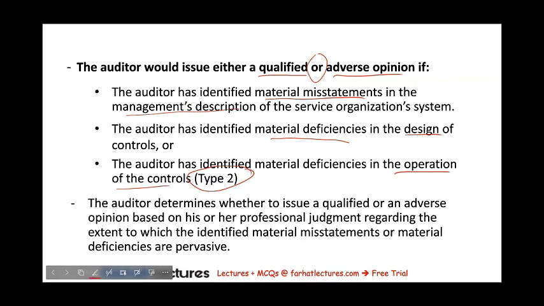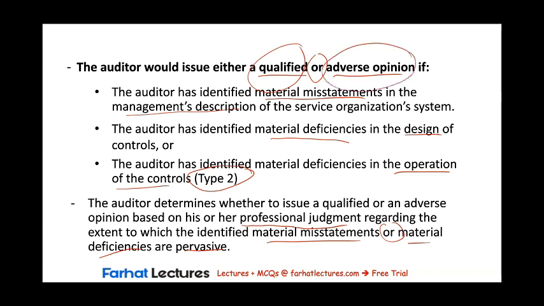Well, above all, the use of judgment is required. Auditors need to use their professional judgment regarding the extent to which the identified material misstatements or material deficiencies are pervasive. Pervasiveness pertains to whether the issues affect multiple areas or aspects of the service organization's system or controls, or they are confined to isolated incidents or single components. If they represent isolated incidents, then a qualified opinion would be appropriate. However, if they are evident across various processes or control objectives, then they are pervasive and an adverse opinion would be appropriate.